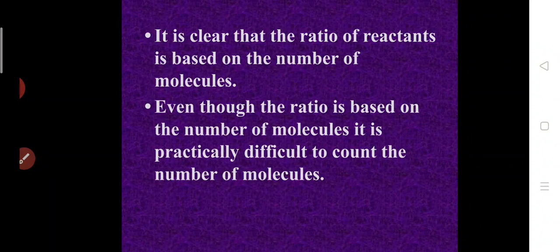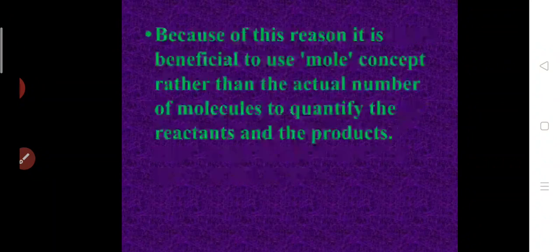Practically, when you do it, it is very difficult to calculate the number of molecules. That is why we are using the term called mole. If you use the term mole, it will be very easy for you to understand. If you say 2 moles of carbon, it means 2 into 6.023 into 10 power 23, simple. Yes or no? If you say 1 mole of water, it means 1 into 6.023 into 10 power 23 into mass of water. So you have to calculate. Because of this reason only, we are using the mole concept rather than the actual number of molecules to quantify the reactant and product. Is it clear, children?